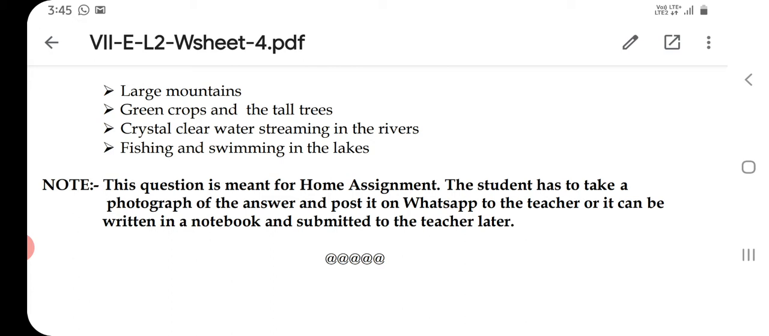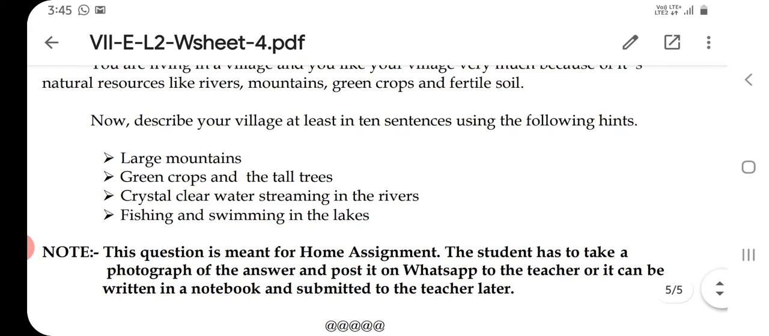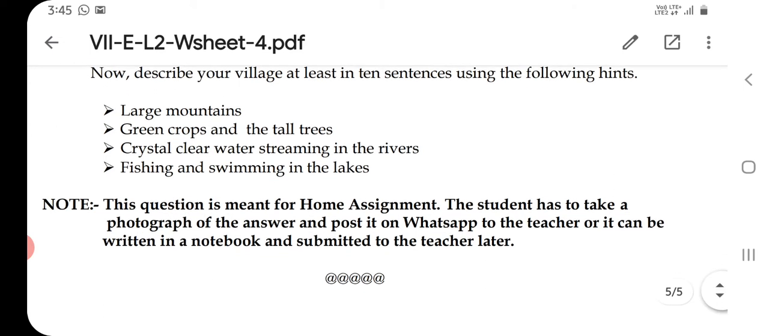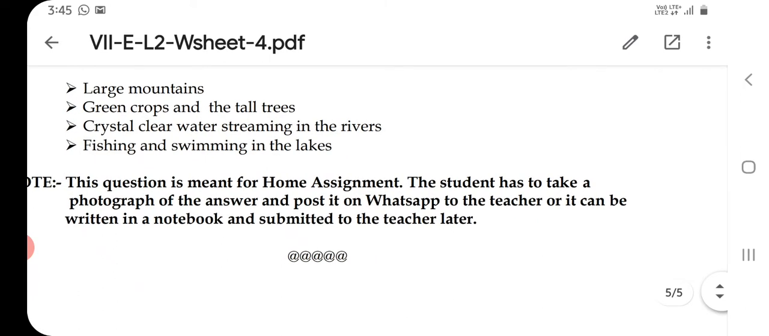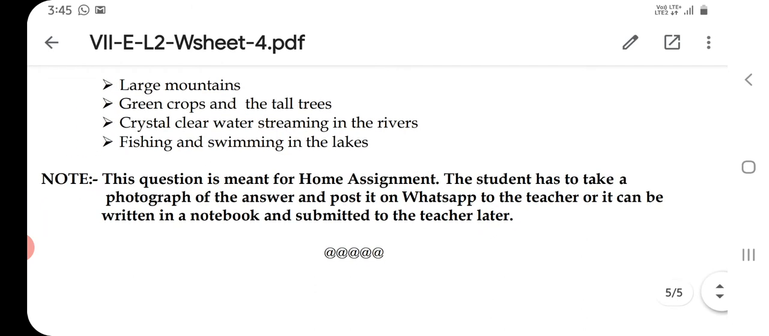All these points should be included in your description, and the description should be in 3 to 4 paragraphs. Divide the description into at least 2 or 3 paragraphs. This question is meant for the homework assignment. The student has to write the answer and post it on WhatsApp to the teacher, or it can be written in the notebook and submitted to the teacher later. As we are maintaining the Google Classroom, it is better for you to post your answer in the Google Classroom.